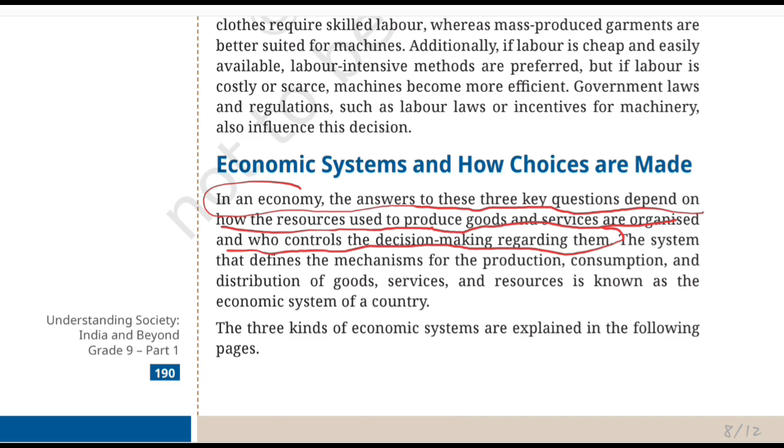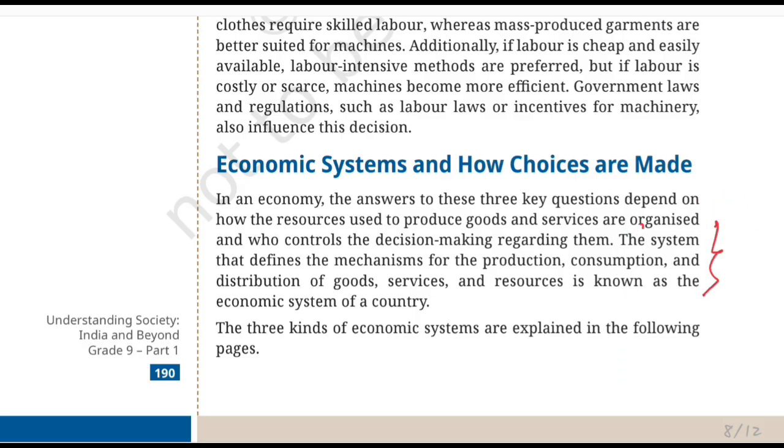So let's understand what is the actual definition of the term economic system, which would be an important part for your examination. And that definition lies in these lines: the system that defines the mechanism for production, consumption, and distribution of goods, services, and resources is known as the economic system of a country. So, this is the definition you should remember for your exams. An economic system is basically the way a country organizes itself for production activity, for consumption, and for distribution.